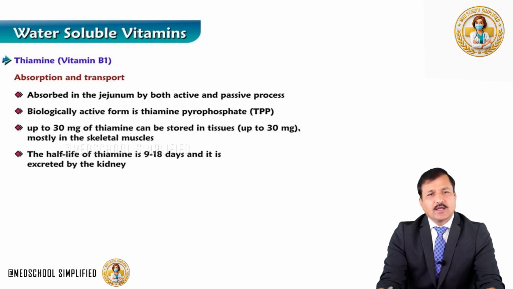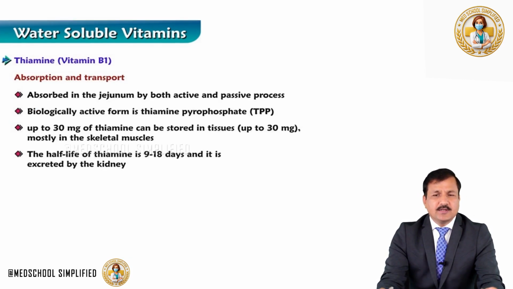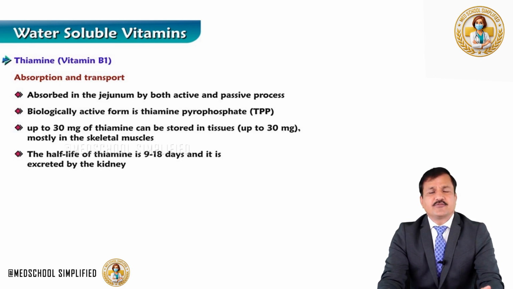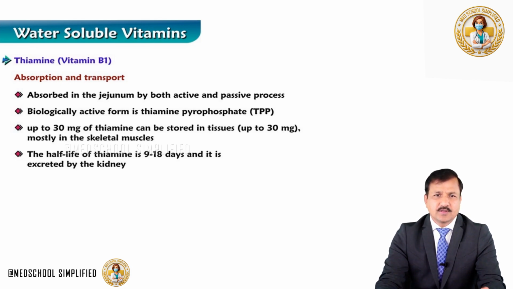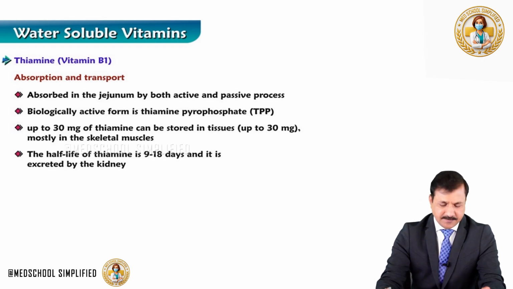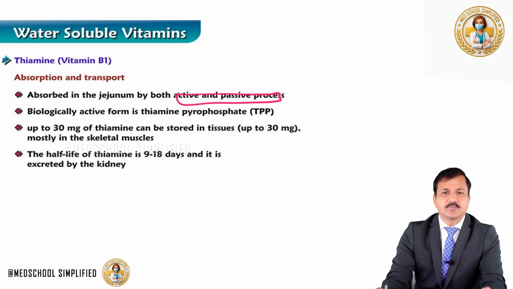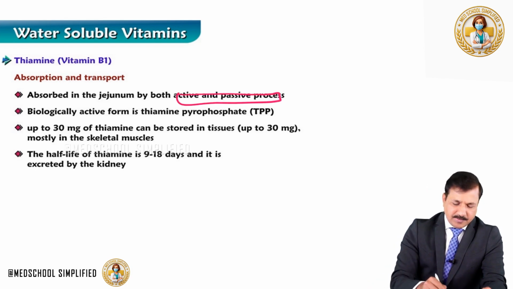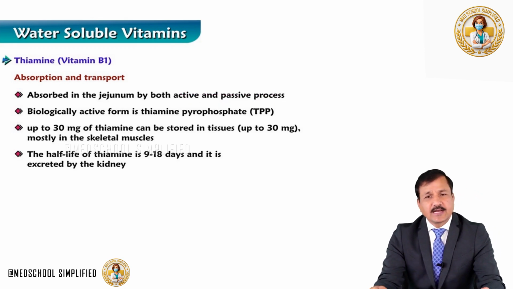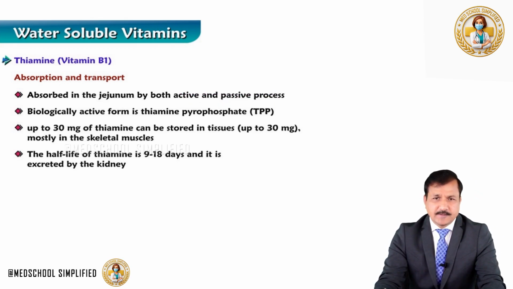Coming to absorption of thiamine from the intestine and also transport. Thiamine is absorbed mainly from the jejunum, and there are two processes of absorption for thiamine. One is a passive mechanism, the other is the active transport process. Now, when does the passive mechanism occur and when is the active transport mechanism going on?